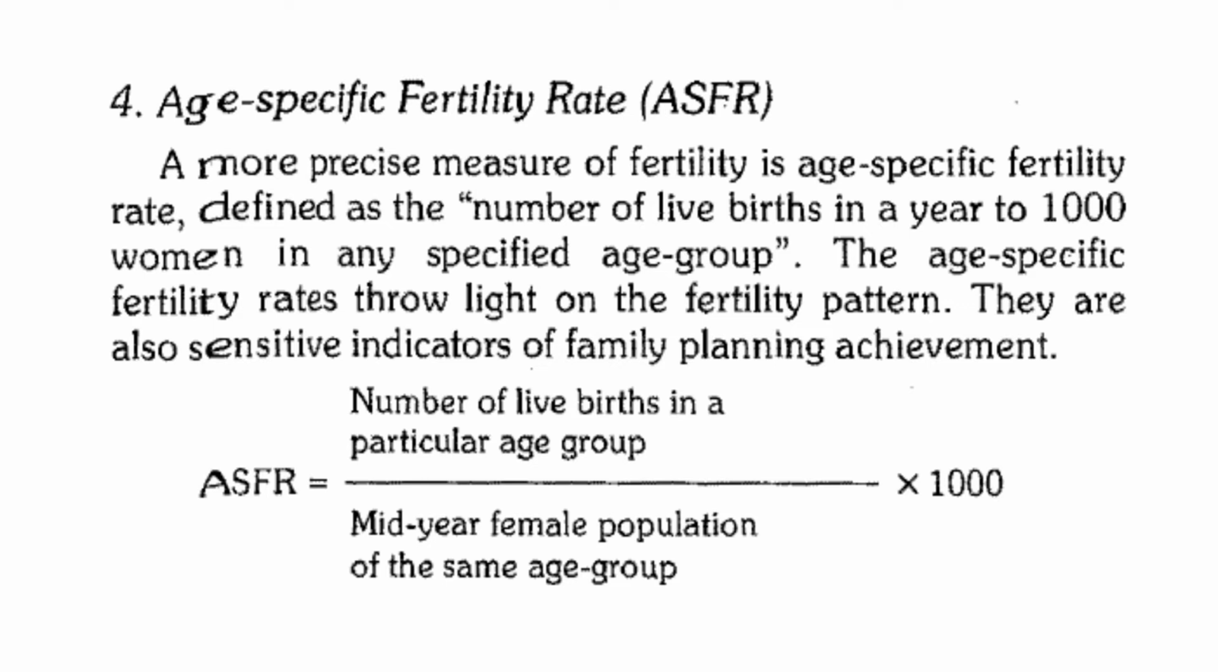It is calculated as ASFR is equal to number of live births in a particular age group divided by mid-year female population of the same age group multiplied by 1000. So this is how age specific fertility rate can be calculated, and it is more precise than the previous indicators.